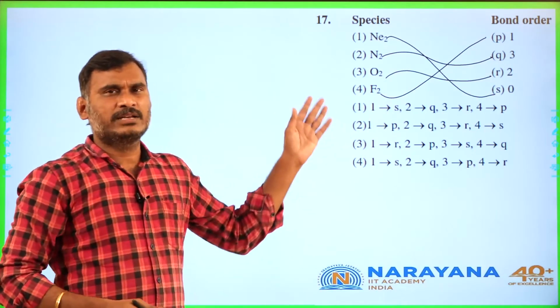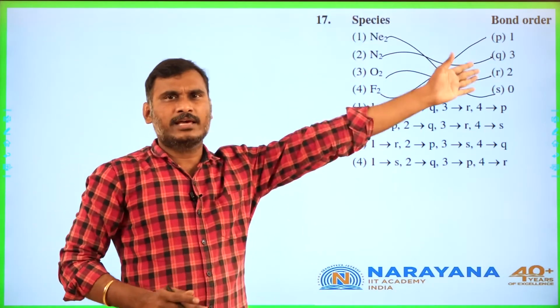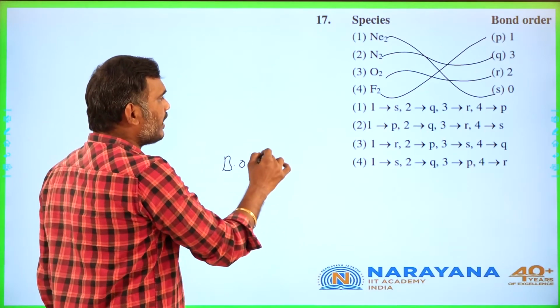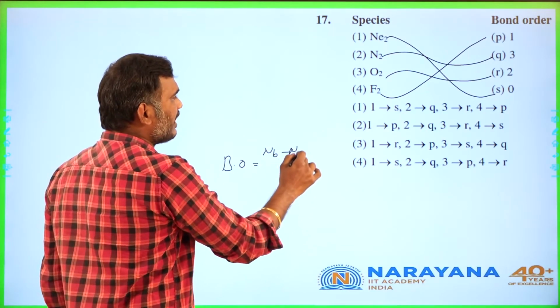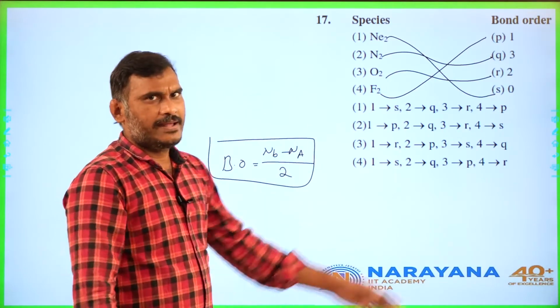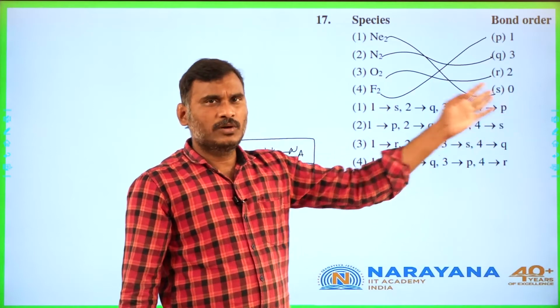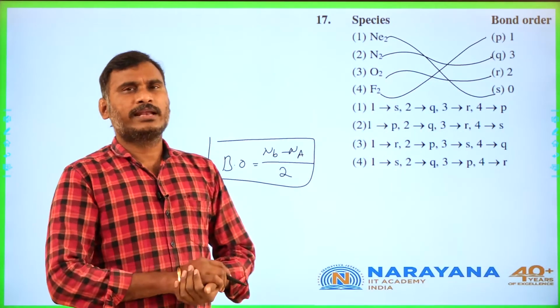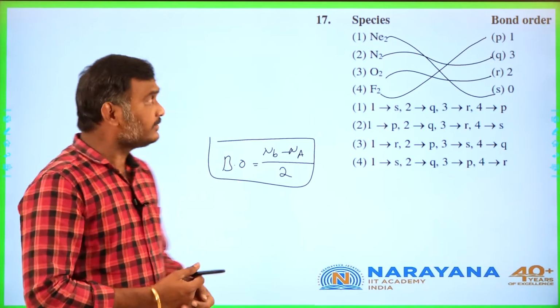Simple question, but everybody knows that. According to MOT, you can prove that also. That is, bond order is equal to number of bonding electrons minus number of anti-bonding electrons, divided by 2. For neon, bond order is 0, N2 is 3, O2 is 2, F2 is 1. Okay, now go for the next question, students.